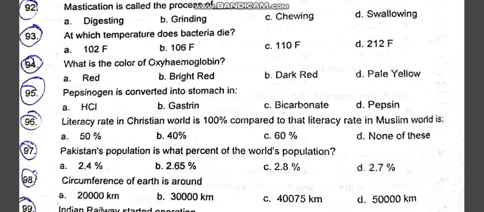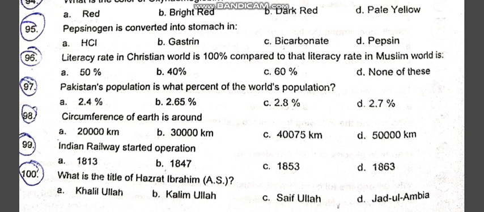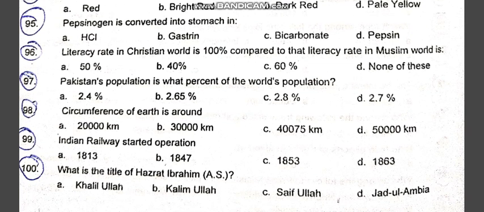Literacy rate in the Christian world is 7% compared to the literacy rate in the Muslim world, which is 40%. B option is the correct one. Pakistan's population is what percent of the world population? So it is 2.8%. C option is the correct one.